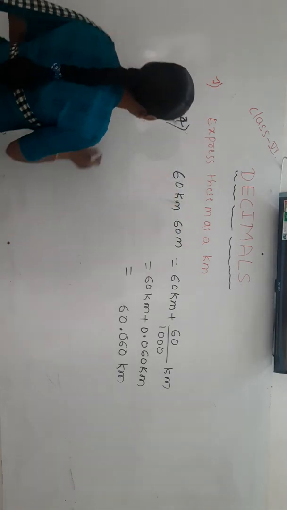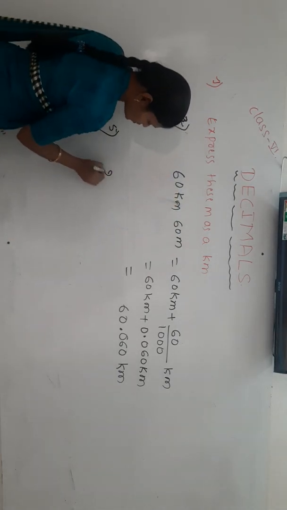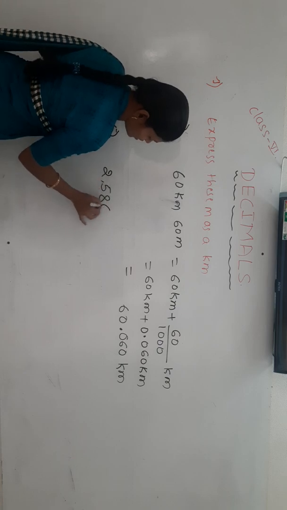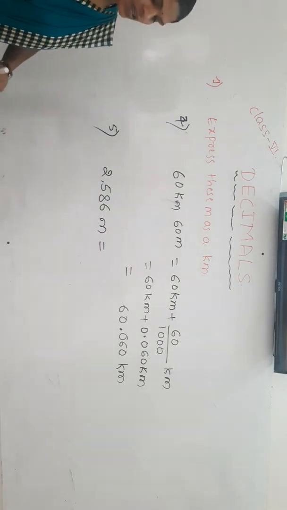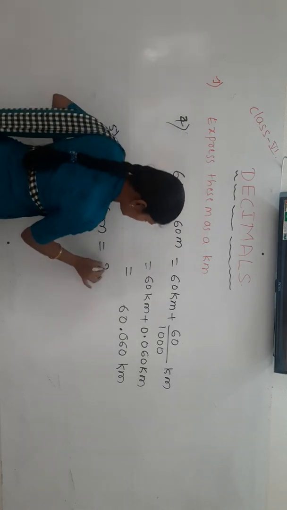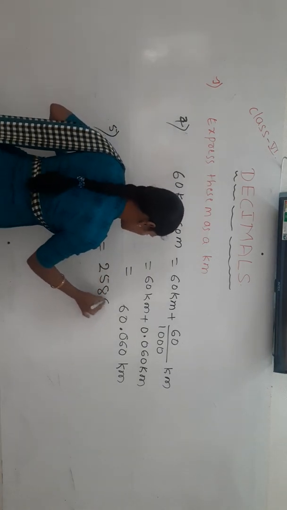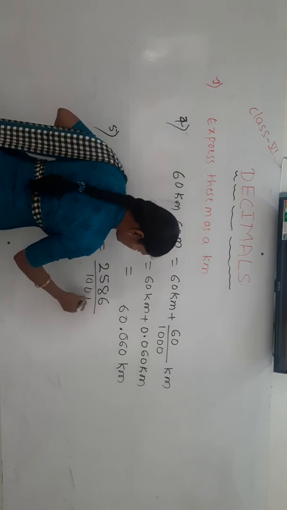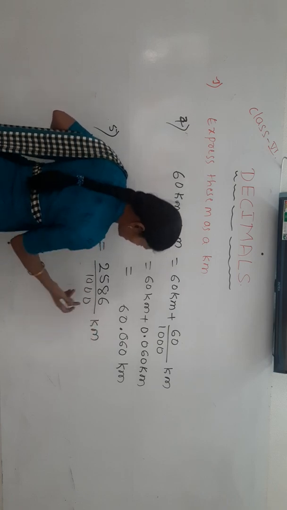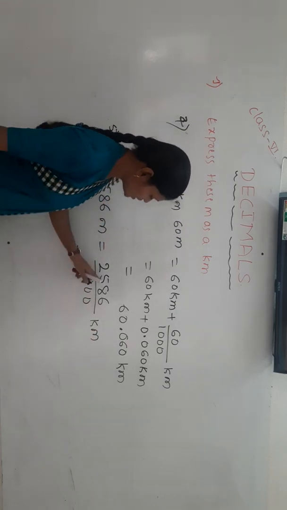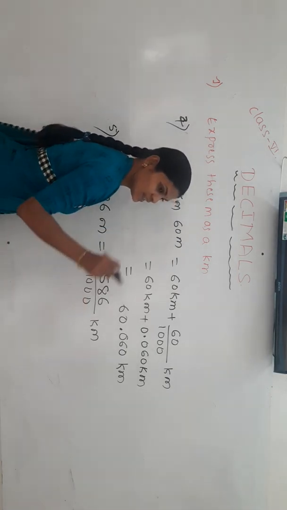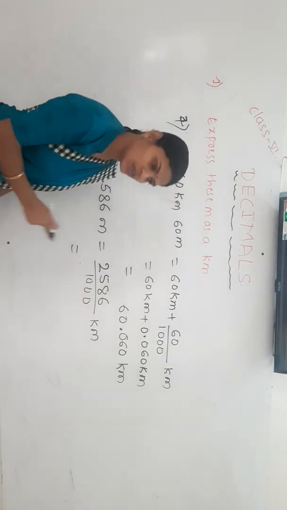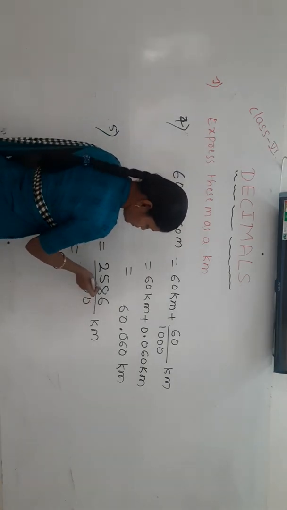Take one more, fifth one, 2586 meters. It is in terms of 1000. So the given number, if you divide by 1000, then it will convert to kilometers. So here 2586 divided by 1000, expressed in decimal. After 3 digits, we have to give the decimal point. 1, 2, 3.